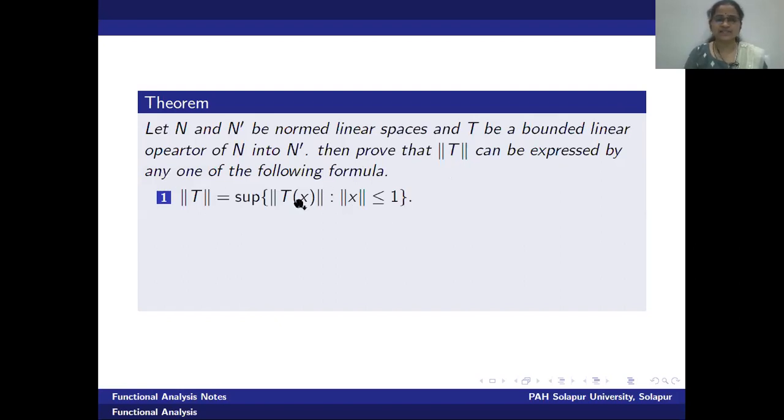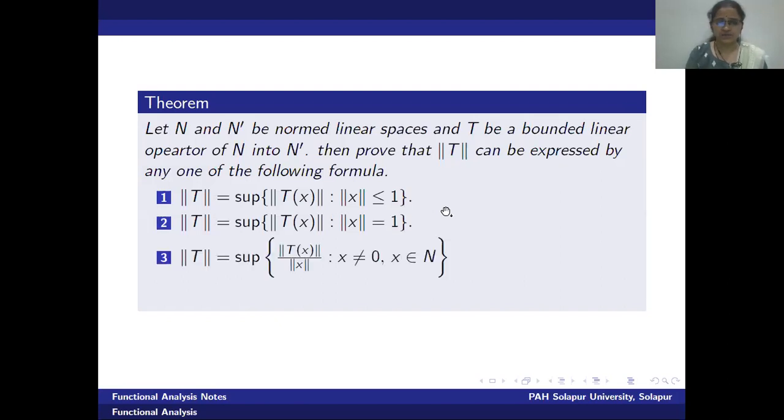The first formula is the definition itself, that is, norm T is supremum of norm T of x on the condition norm x is less than or equal to 1. Under this condition, we are collecting all the vectors x in the domain space N which have a distance either 1 or less than 1. That is all the points on the boundary and the interior as well, right?